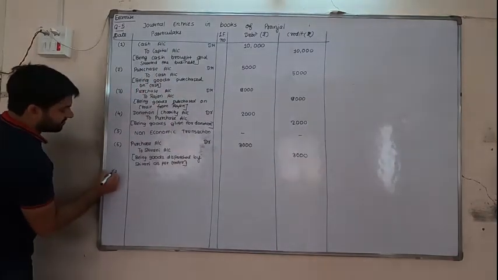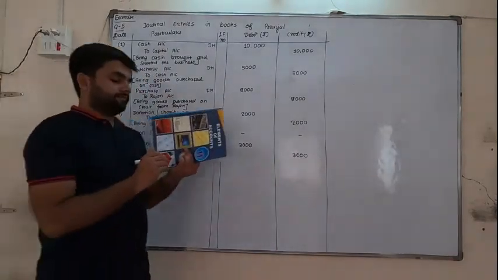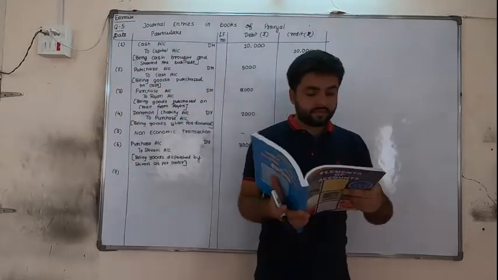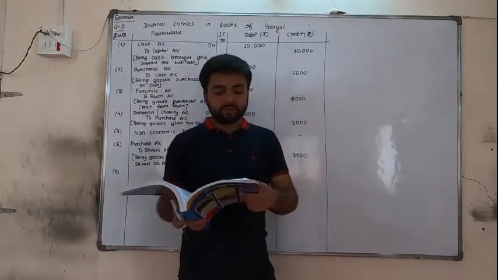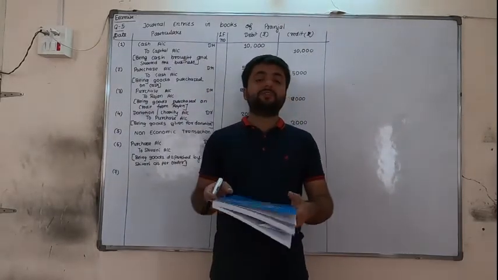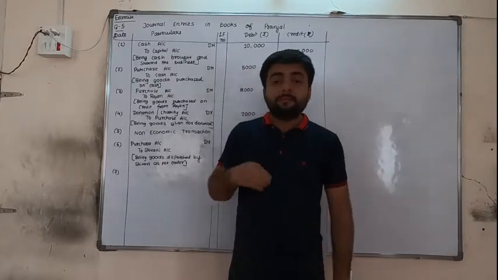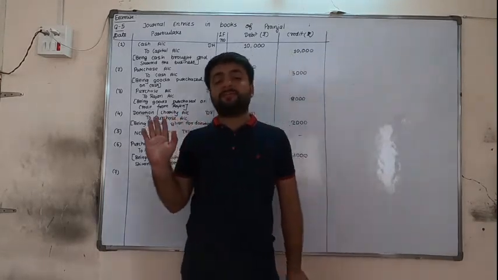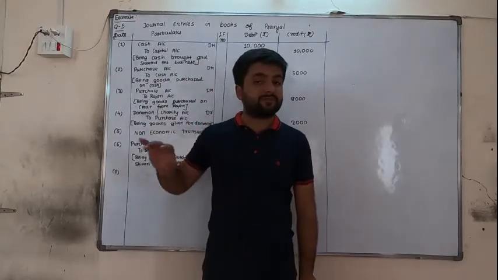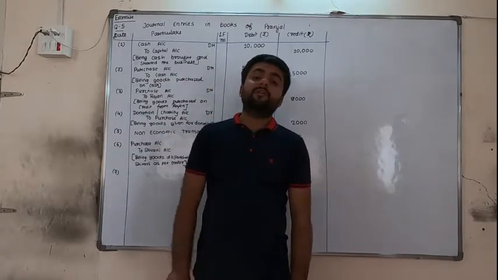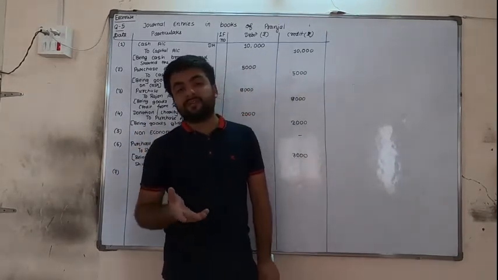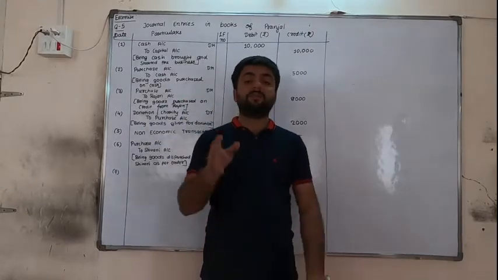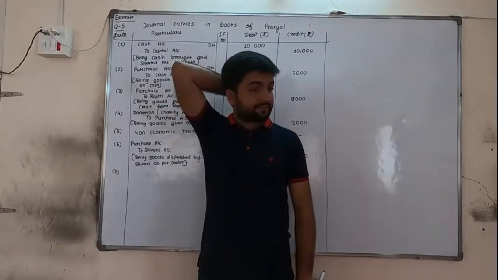And the last transaction, paid 2500 for life insurance premium. Paid means we have already paid, so cash has gone out, so cash should be credited. Now on the debit side, the name should be written. What have we paid? Life insurance premium. But one more thing, friends.